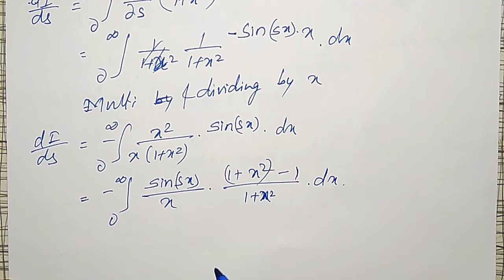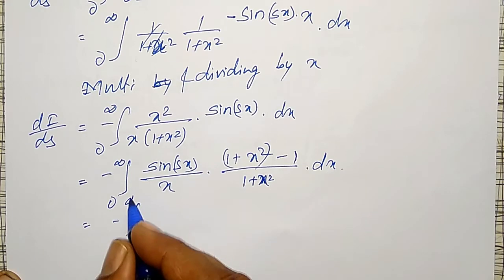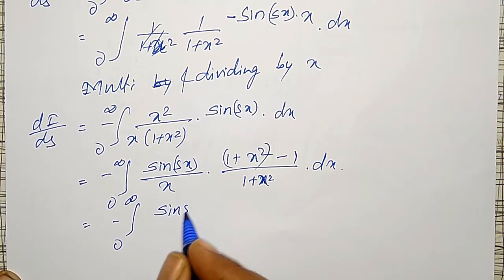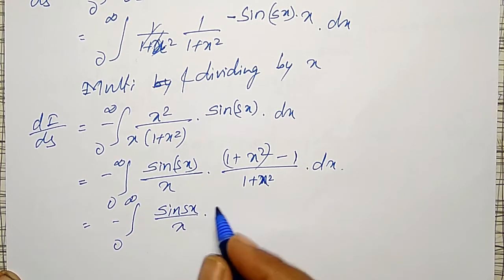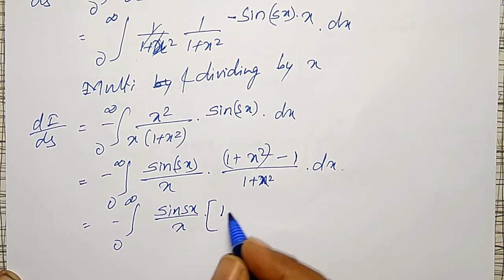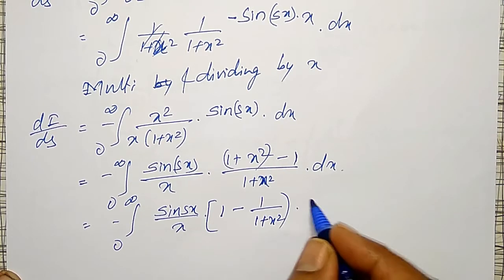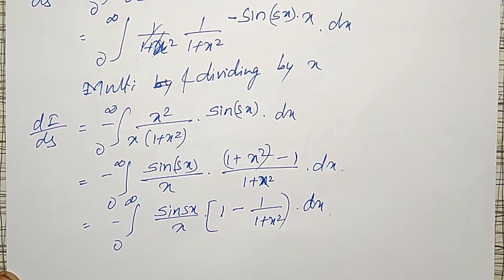Then split this term as I will get integration from 0 to infinity sin sx divided by x into bracket 1 plus x square divided by 1 plus x square will become 1 minus 1 divided by 1 plus x square into dx. Okay, now split this into 2 integrations.